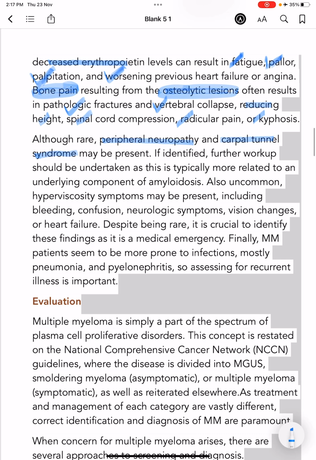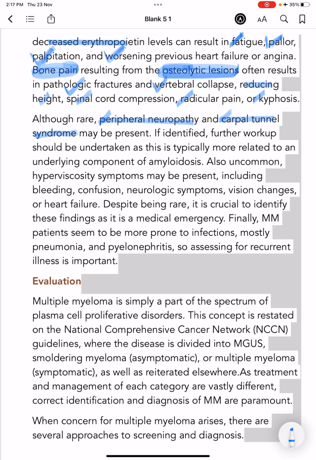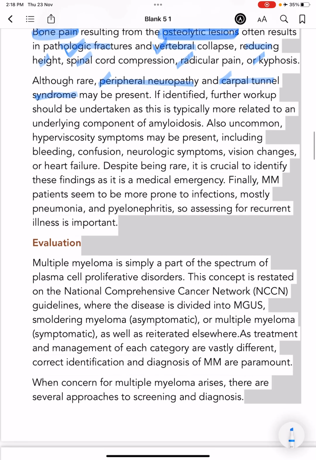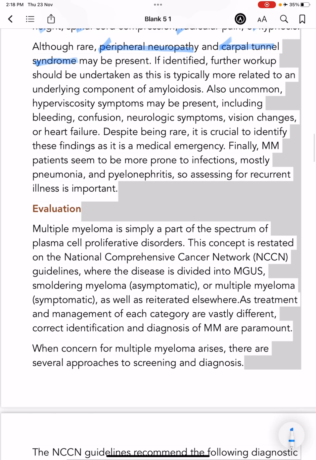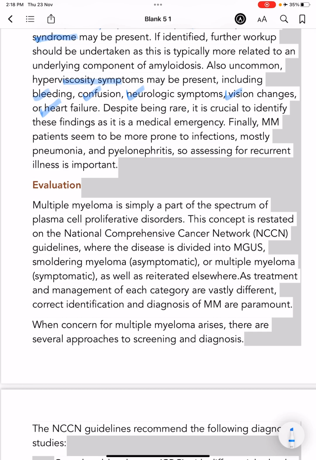What else can be present? Peripheral neuropathy and carpal tunnel syndrome. Osteolytic lesions cause pathological fractures and vertebral collapse. And hyperviscosity symptoms: what are they? Bleeding, confusion, neurological symptoms, vision changes or heart failure. All these hyperviscosity symptoms are crucial because they can lead to a medical emergency.